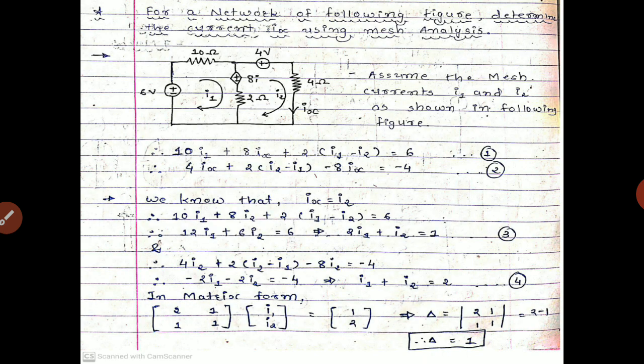We discuss one example over here, to see how mesh analysis actually works. So let us discuss example number 1. The question is: for the network of the following figure, determine the current Ix using mesh analysis. So in this network, we find the value of Ix, which is placed over here having the downward direction. In exam, this kind of figure is given to find such a quantity. In this case, we have to find the value of current.